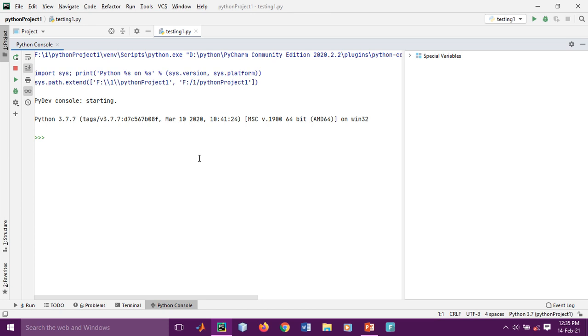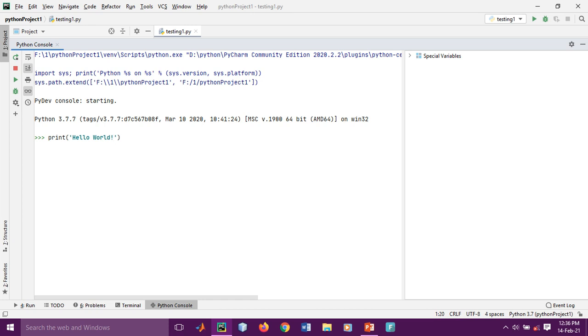In Python, if you want to print hello world, you can simply write print in brackets, with single quotes, double quotes, or triple quotes. You can use any one of them, because Python accepts strings in single, double, or even triple quotes. So you can simply write print hello world.